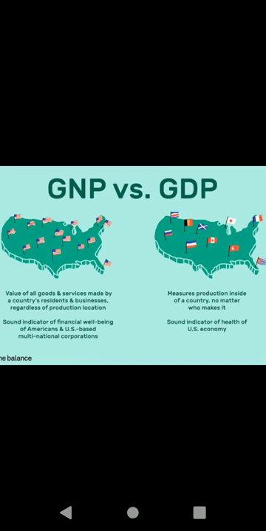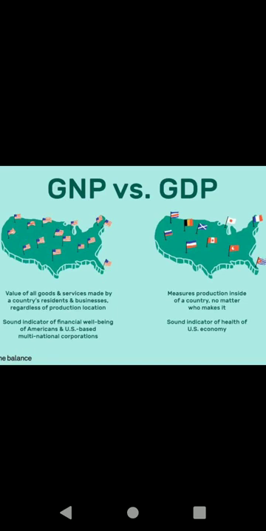GDP means what? Gross domestic product. It is the total value of output of goods and services produced by the factors of production within the geographical boundaries of the country. Within our country, inside the country. It can be produced domestically.